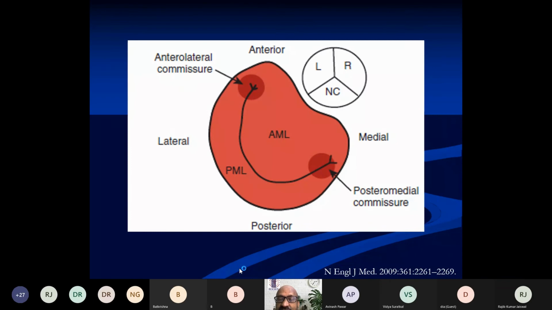It is important for us to note that when we look at the mitral valve long axis, left ventricular long axis at 140 degrees, the leaflet of the aortic valve, which is in proximity to the anterior mitral leaflet, can be the non-coronary or left coronary cusp. So this illustration is useful to understand that fact.